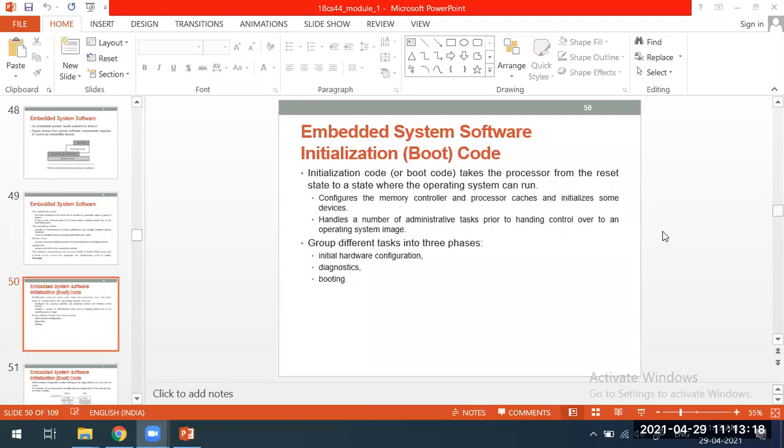There it is going to first set up how much space is required, where it should get loaded, all those things it is going to configure.